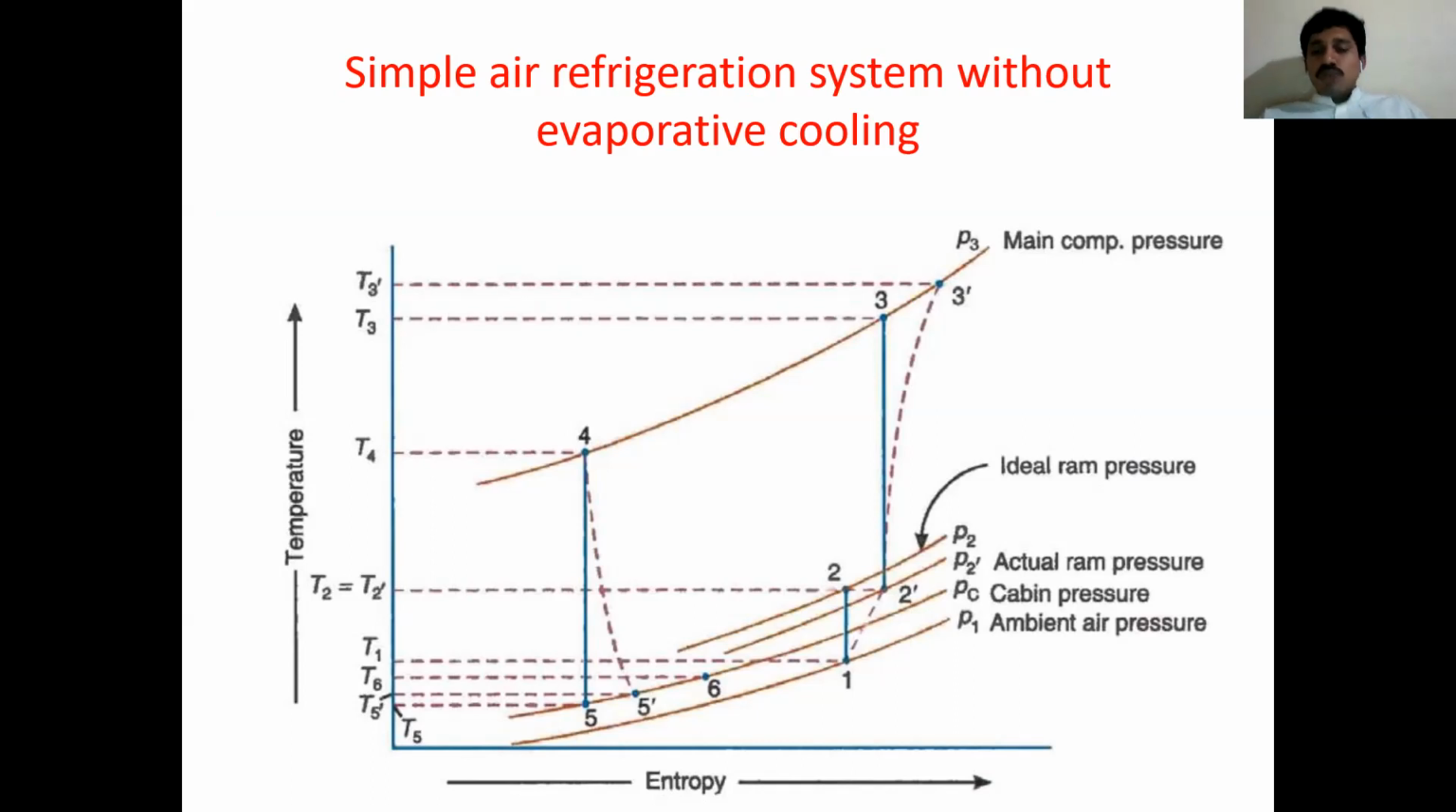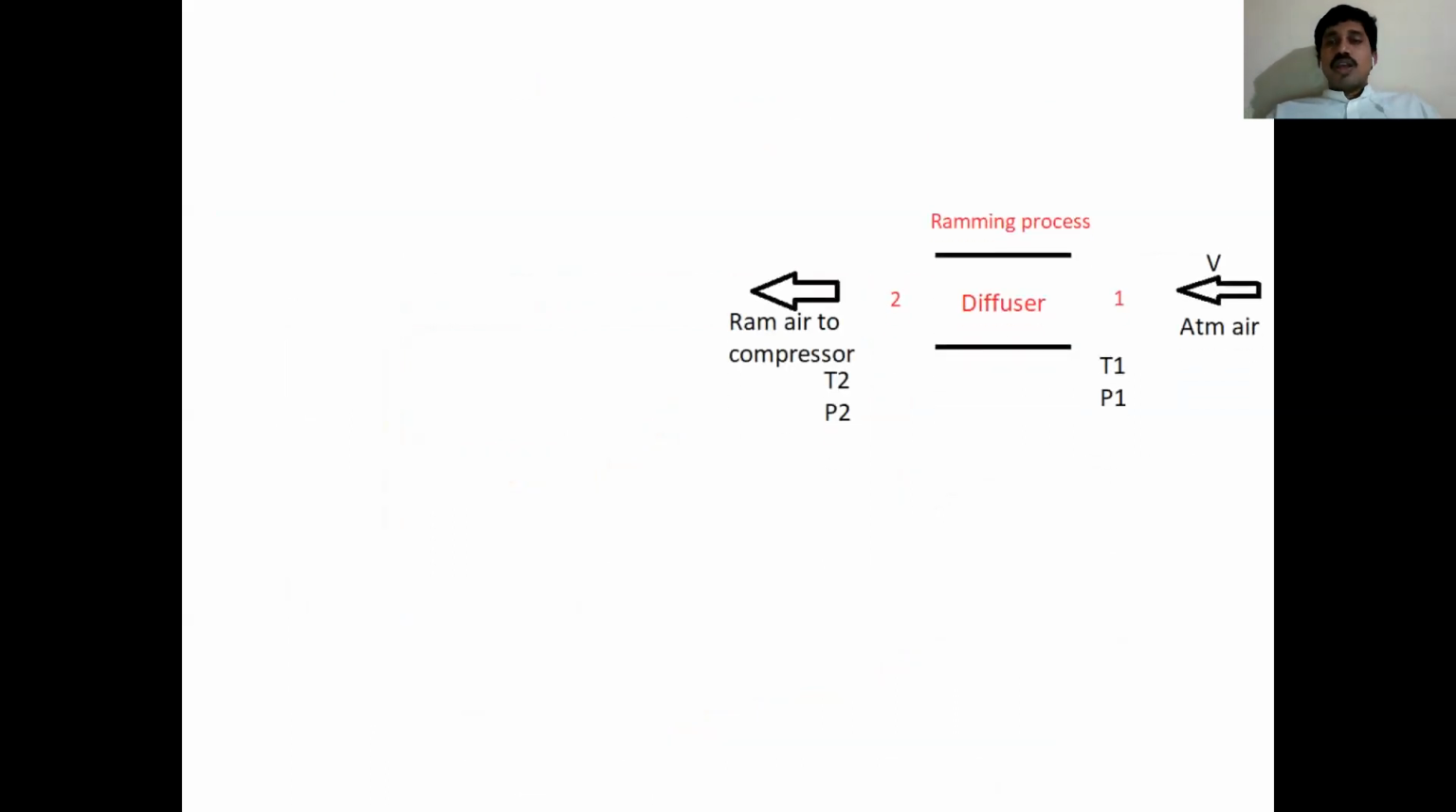Then we'll move to thermodynamic analysis of this cycle. First of all, I start with the 1-2 process, the ram process. This is the diffuser. Before entering the aircraft, the first portion is the diffuser portion. Section 1, 2. Atmospheric air with high velocity.